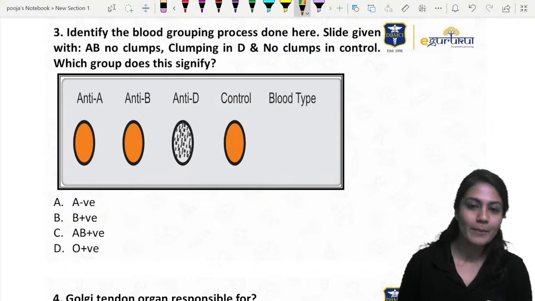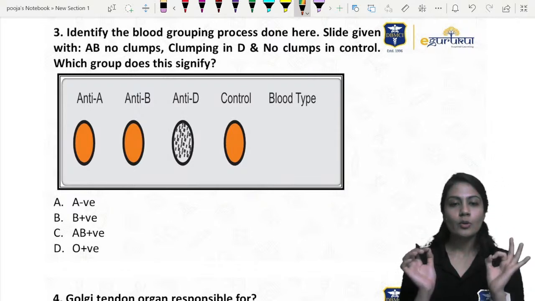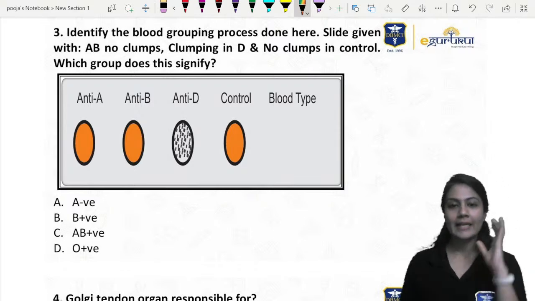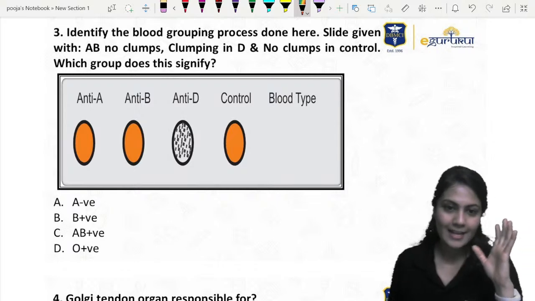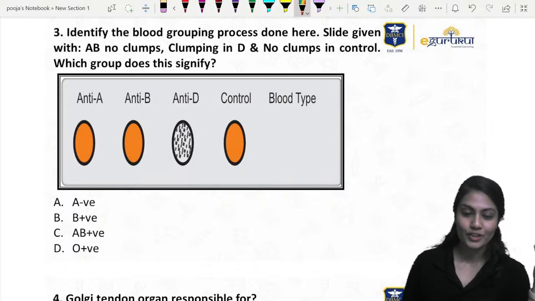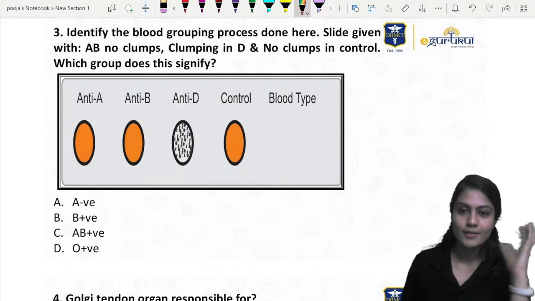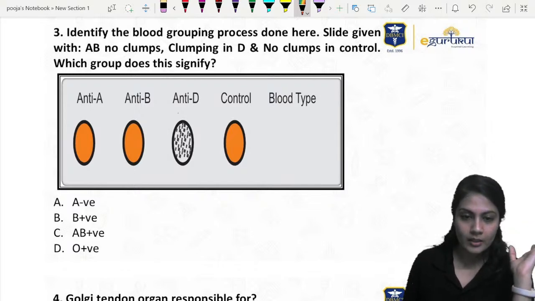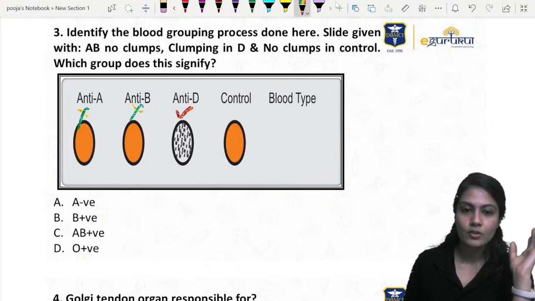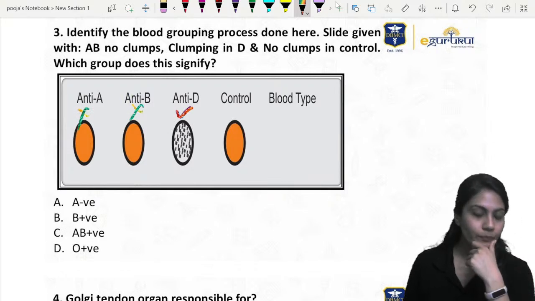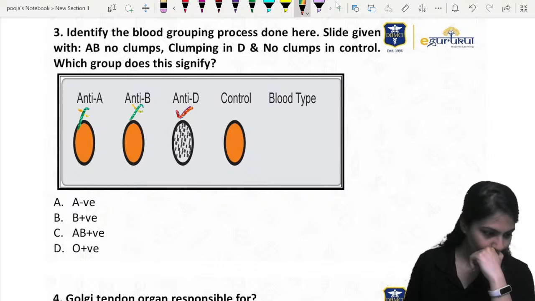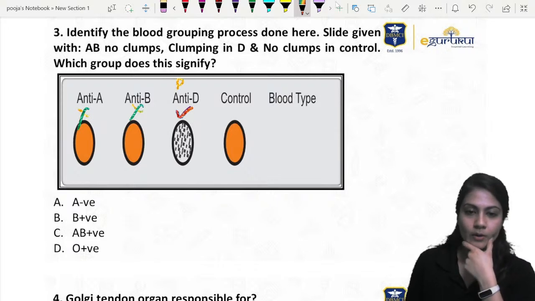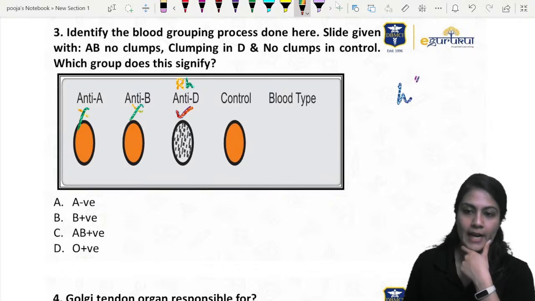Okay, let's move ahead. Just have a look and tell me which group it is. No need to even read the question. Just look at the slide and tell me: the agglutination is seen over here, not in this, not in this. So what should it be? Yes, anti-D, or we can call it Rh, the small h antigen.